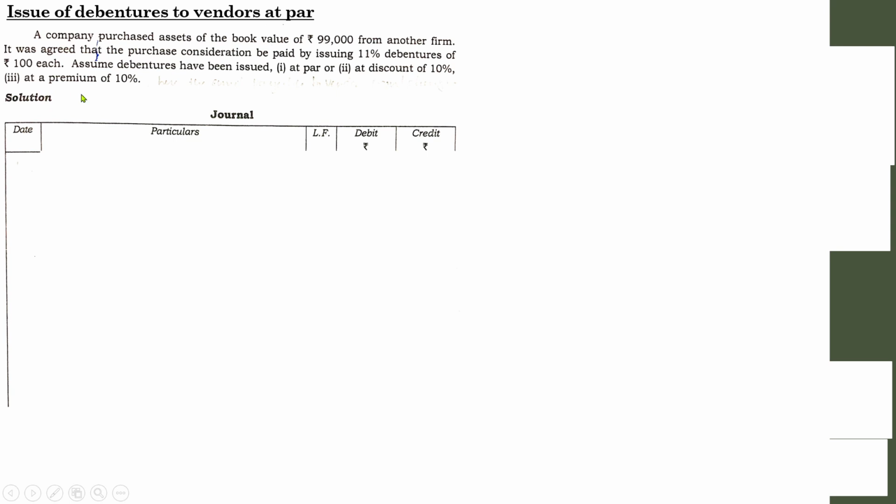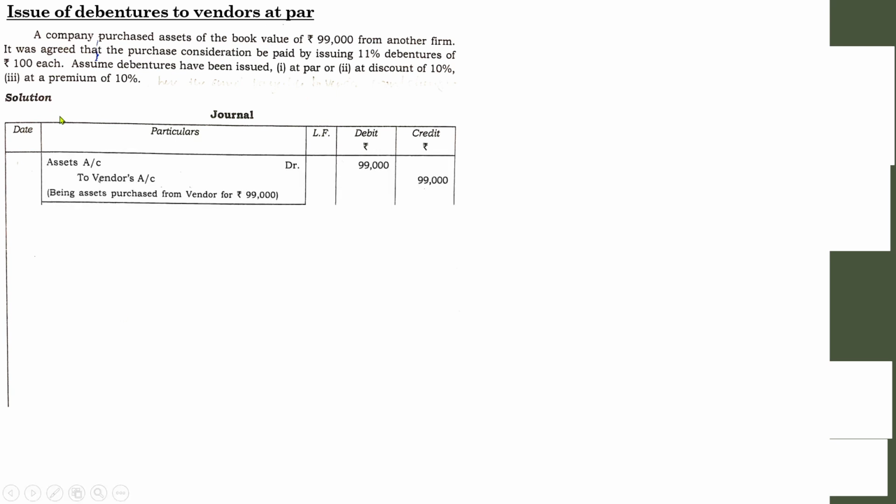Oh, it's a compact case, meaning in this same question we are going to discuss all the three situations. Even though it is given as issue of debentures to vendors at par, we are going to discuss all three cases. From this question itself you will get a clear picture. First of all, you need to pass the entry for the purchase of an asset. The entry will be asset account debited to vendor account. We have discussed that the assets were purchased from the vendor for 99,000.